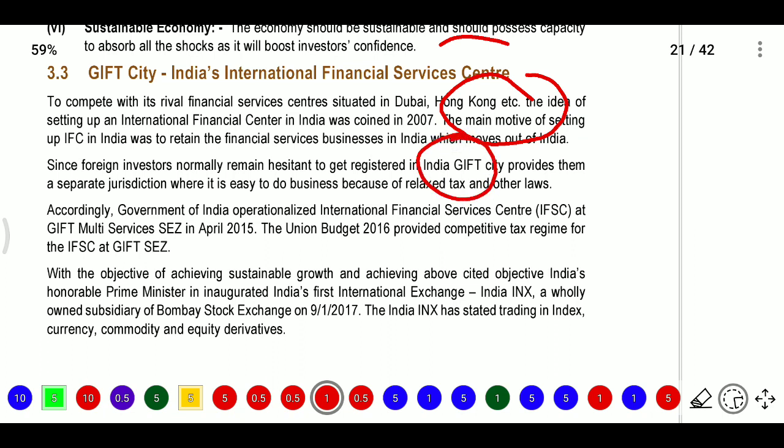When foreigners come, they hesitate to register in our regular process, because government officials do not give proper guidance, clear terms and conditions, or licenses quickly. So for persons entering this country, the government now provides Gift City. For foreign investors coming in, they provide a separate jurisdiction and also some relaxed tax provisions.